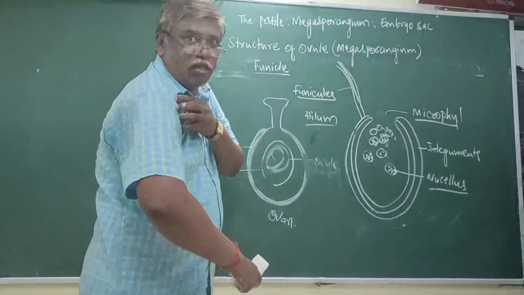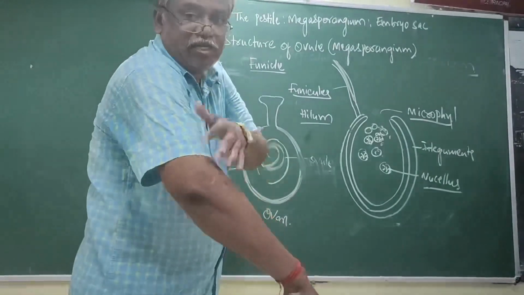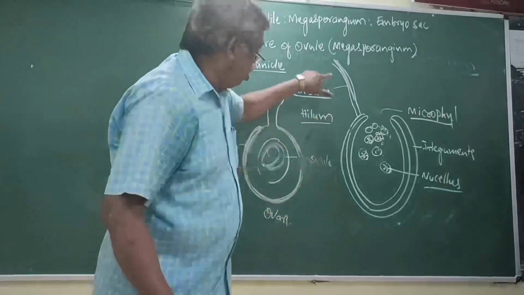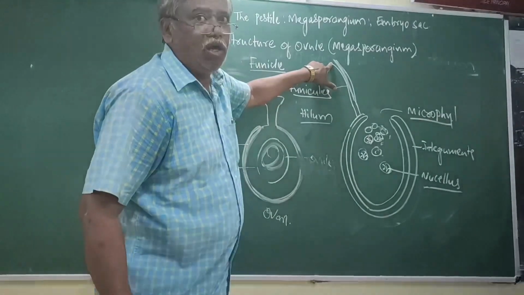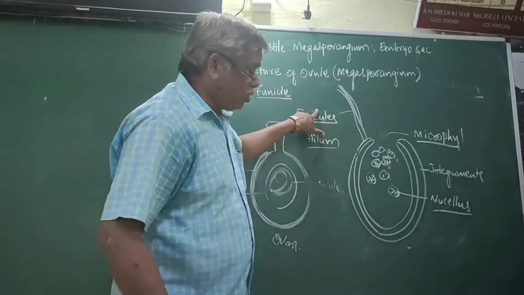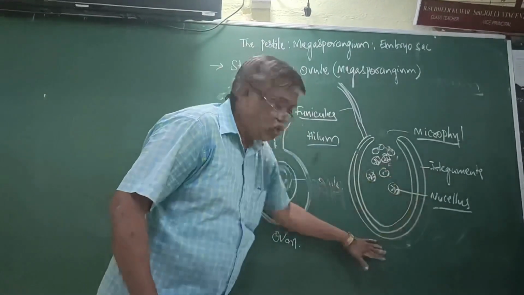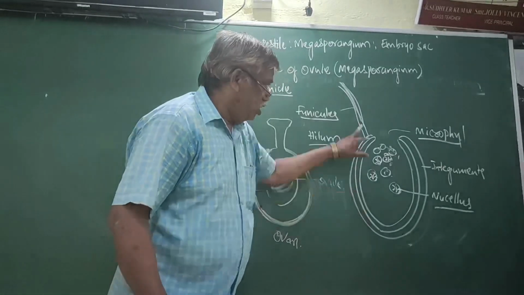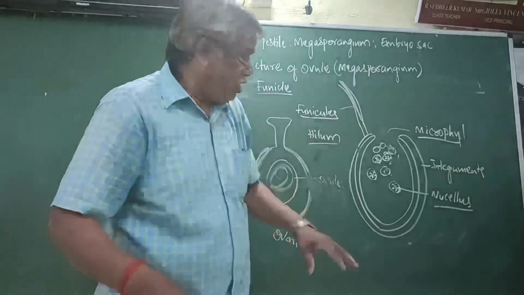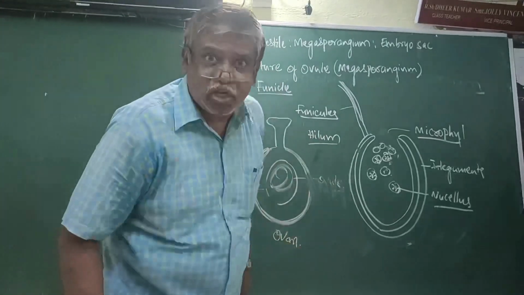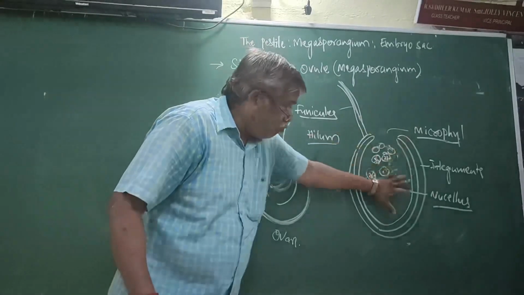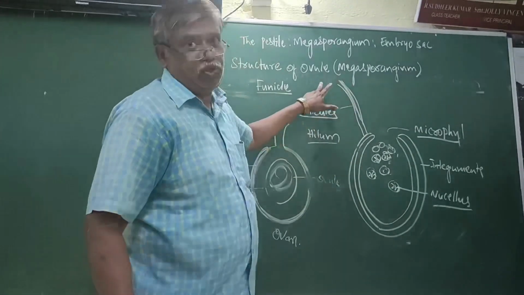It is like the shoulder, where the hand is attached to the body. What is the technical name of the stalk? Funiculus. The hilum is the junction between the body of the ovule and the funiculus.